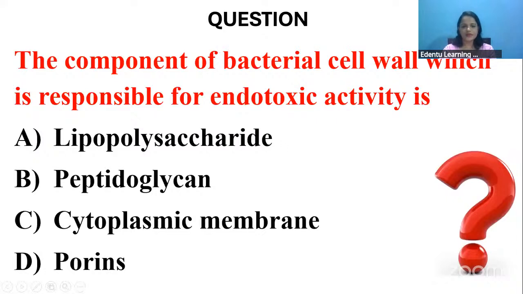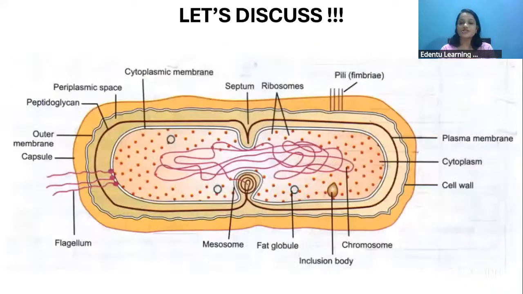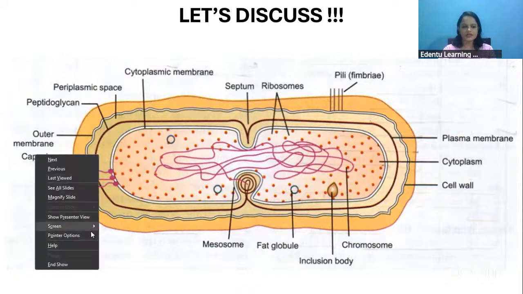Okay. So the component of bacterial cell wall which is responsible for the endotoxic activities is option A, lipopolysaccharide only. Okay, so I will tell you about the general structure of the bacteria first. So this is a general structure of a bacteria. If you look at it, the outer component is the capsule here. You see here? Yes, this is the capsule.